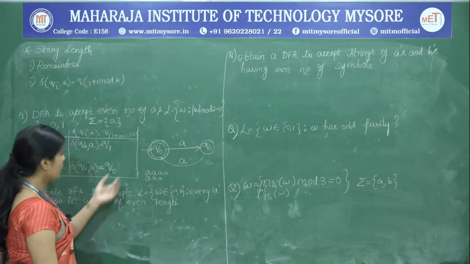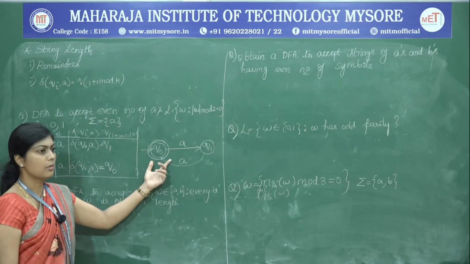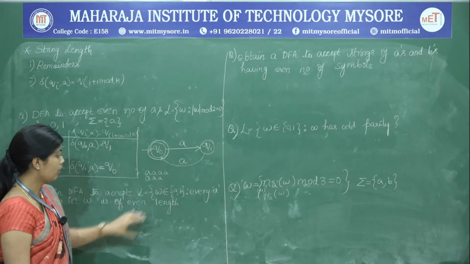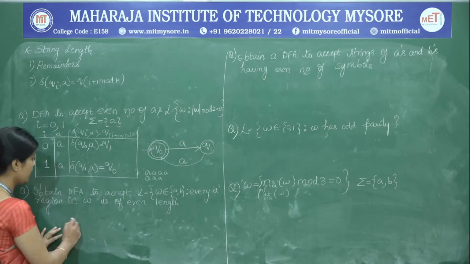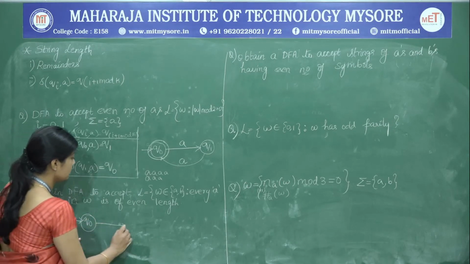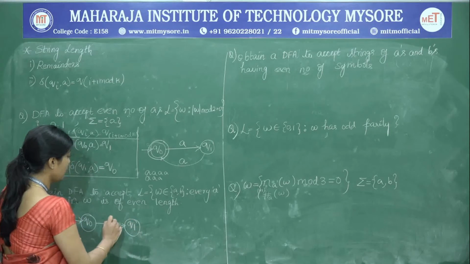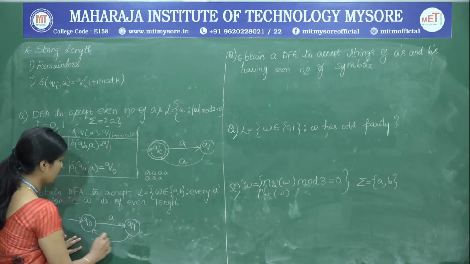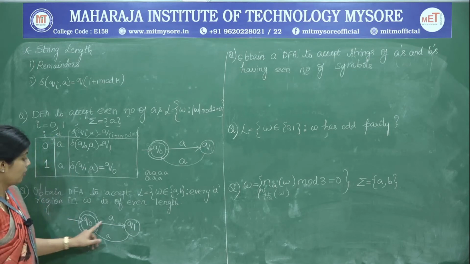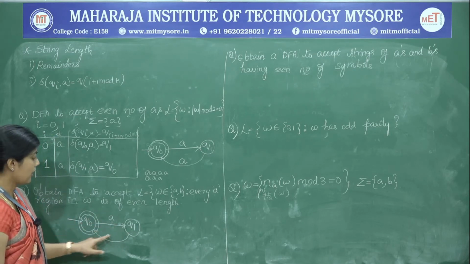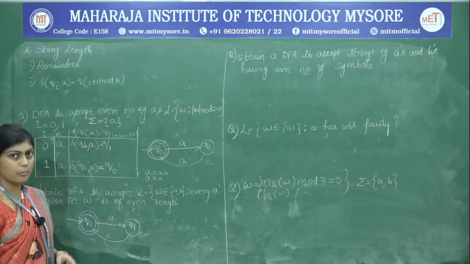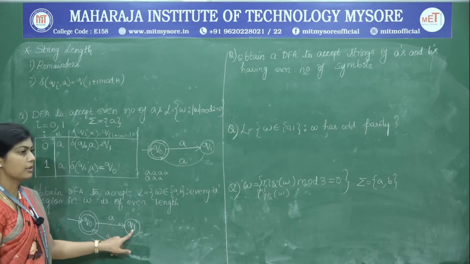So therefore, we have already formulated the diagram which has got even number of A's. So this can be included directly into the problem. So we have Q naught, we have Q1 and A and A. So this is the final state. So now we are making sure that there are even lengths of A's. Now we have to frame the transitions on B for both Q naught as well as Q1.